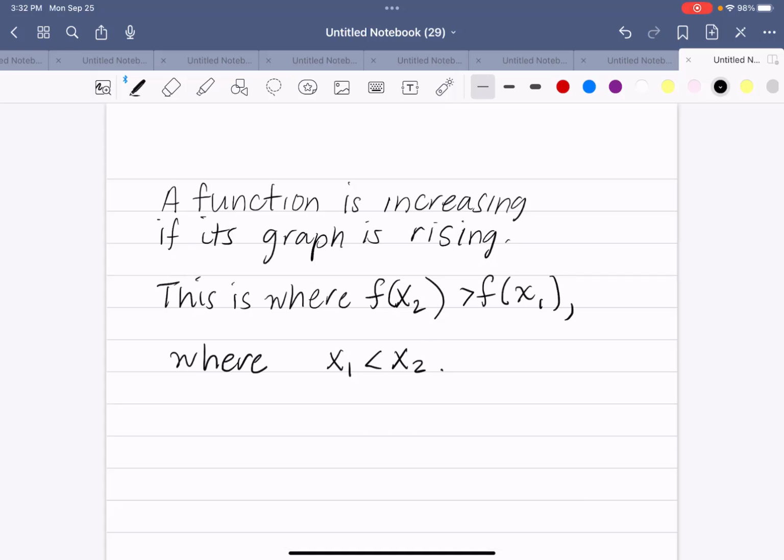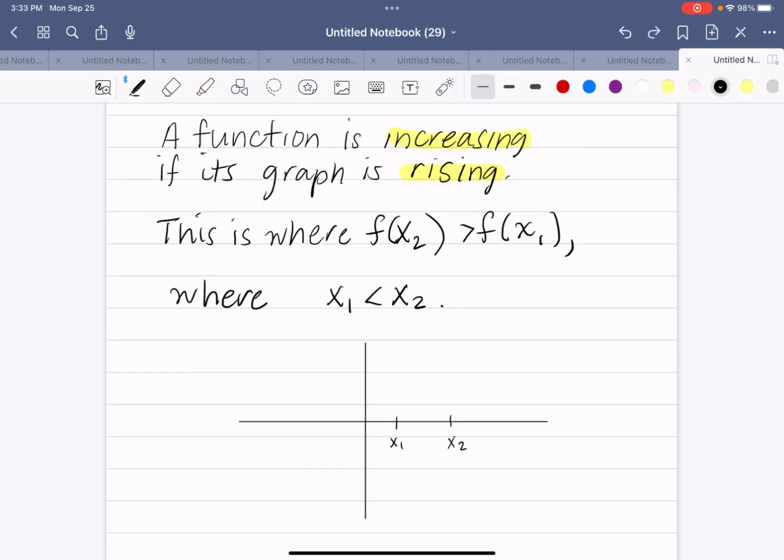Now, where is a function increasing? A function is increasing if its graph is rising. This is where f(x2) is greater than f(x1), where x1 is less than x2. So we have x1, which is less than x2 on our number line, and we have f(x1) and f(x2), which are our y values.